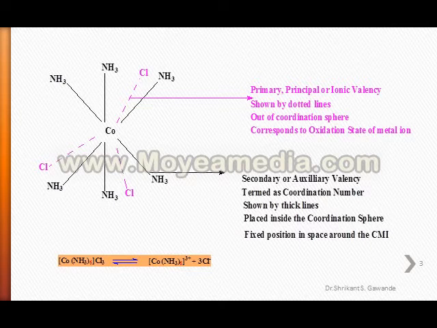This is called secondary or auxiliary valency, termed as coordination number, shown by thick lines, placed inside the coordination sphere, means inside the square bracket. They have fixed positions in space around the CMI.